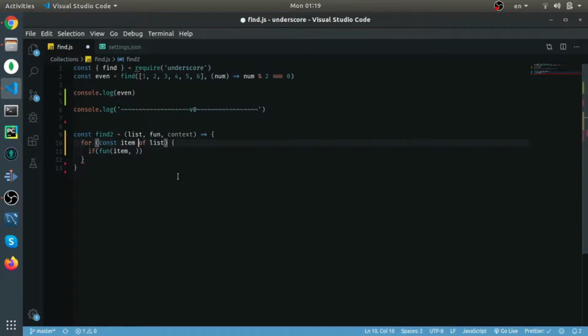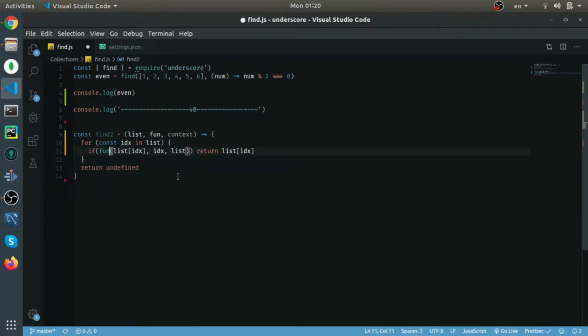So I think I will make it a for n, which will loop through the indices. So yes, I'll pass the list, the element like this, the index, the list itself. So if that returns true, just return list of this index, and by default just return undefined.